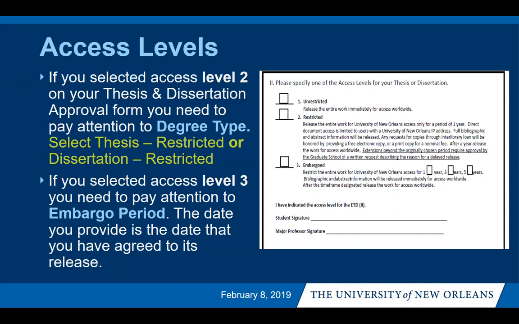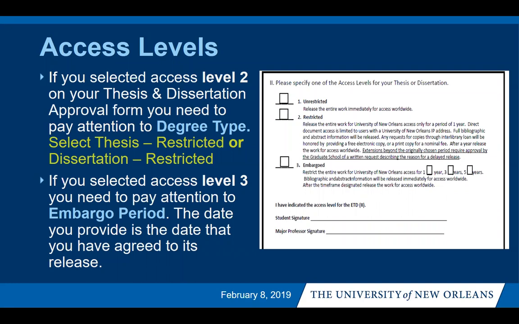If you select access level number 3, you need to pay attention to the embargo date. The embargo periods are 1 year, 3 years, and 5 years. The date you provide is the date that you have agreed to its release. So you need to make sure that you keep that in mind.